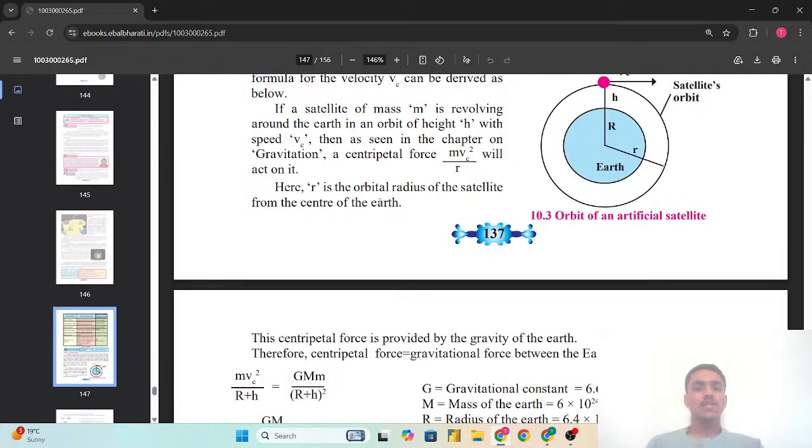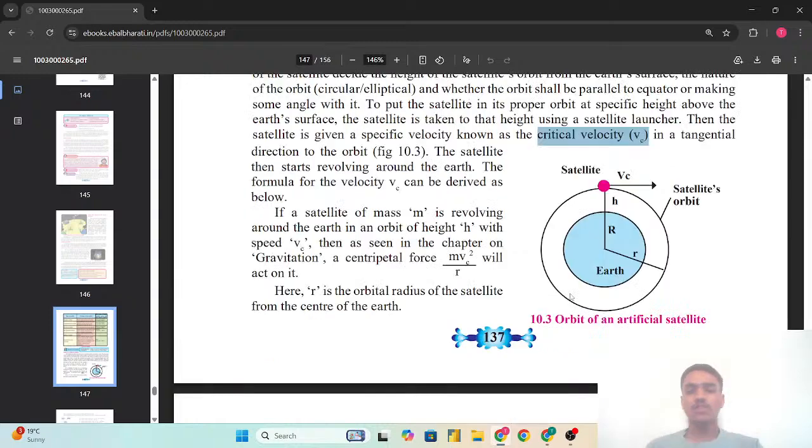Here r is the orbital radius of the satellite from the center of the Earth, as shown in figure 10.3. Capital R is the radius of the Earth. This r is the orbital radius of the satellite from the center of the Earth.